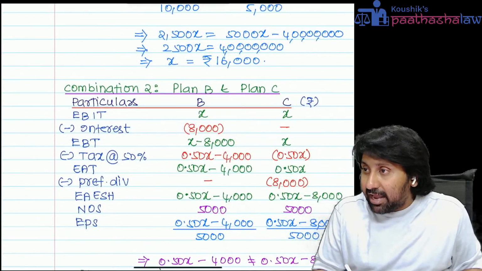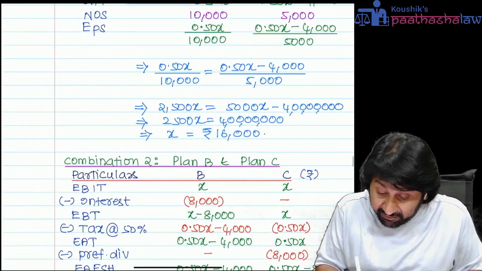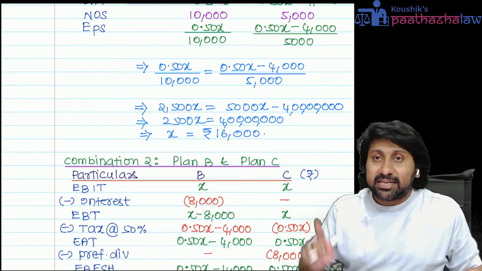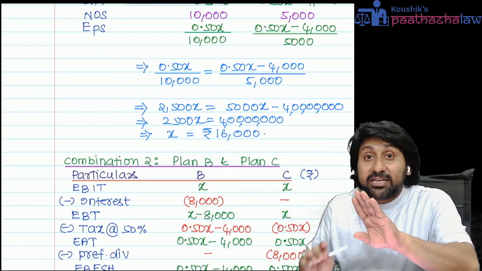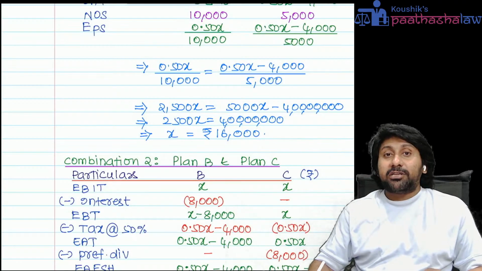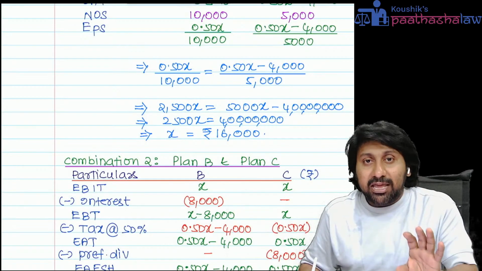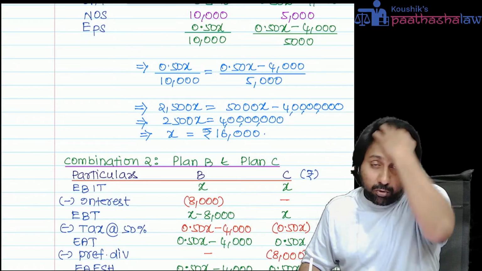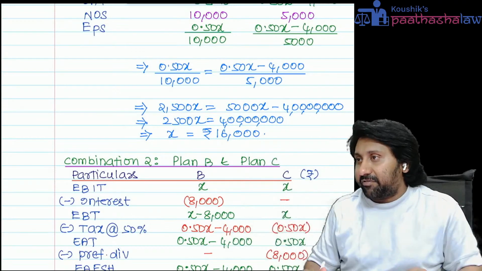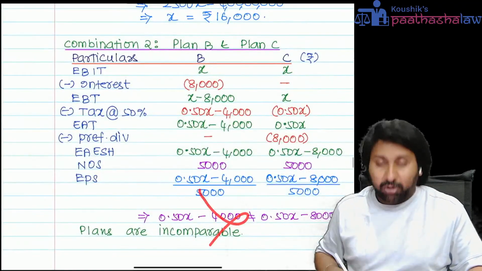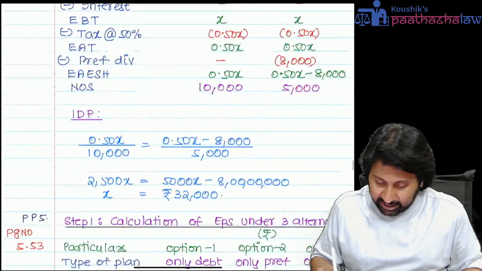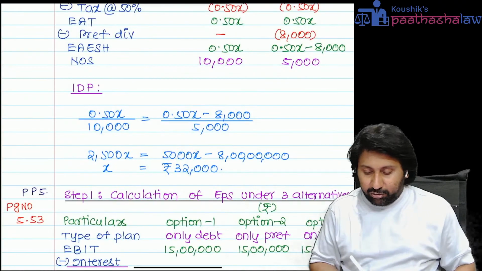Next, plan B and plan C. Very, very important. What is plan B? Equity debt. Plan C, equity preference. These two cannot be compared. Comparison should be between only equity and equity debt, only equity and equity preference. Not between equity debt and equity preference. So that's why comparison is not possible. A and C, only equity, equity and preference. Again, we calculated, we got 32,000.